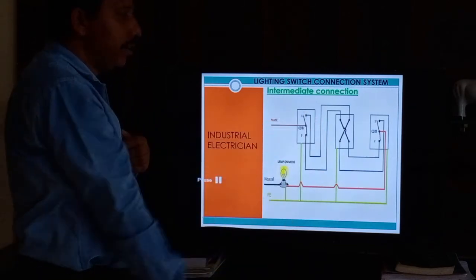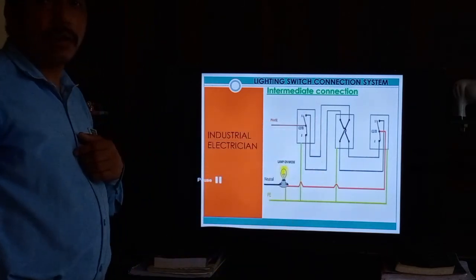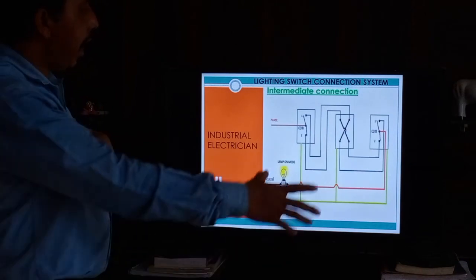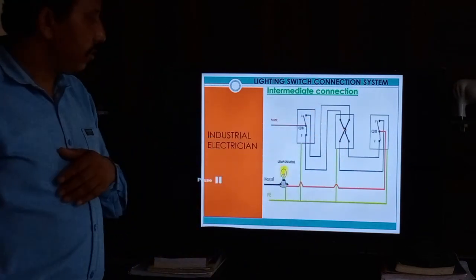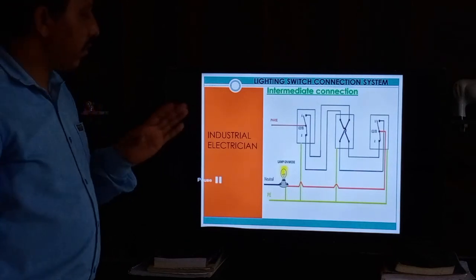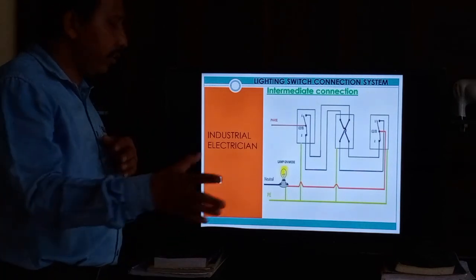In the Gulf now, standard wiring is in parallel. All are coming in parallel. This wiring is all parallel, not series. Series is an old model, not used anywhere. India also does not use that one.